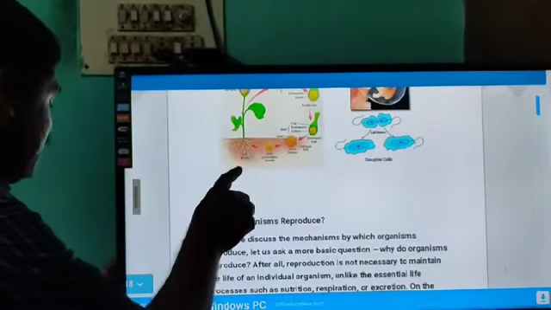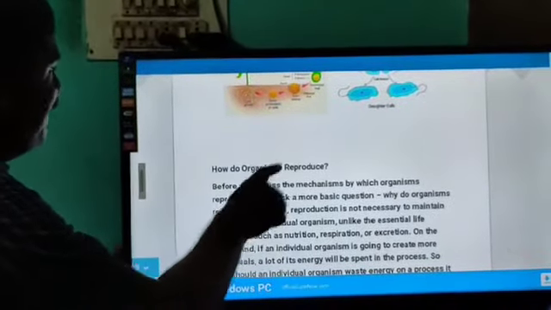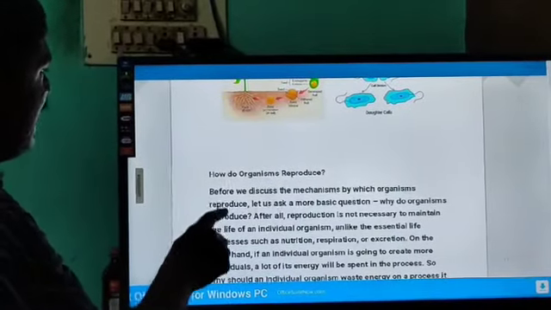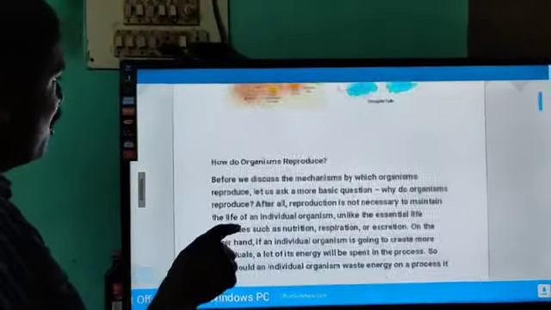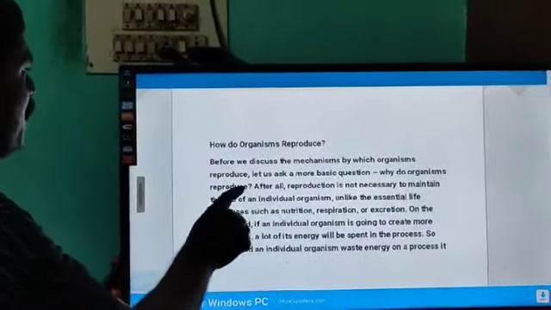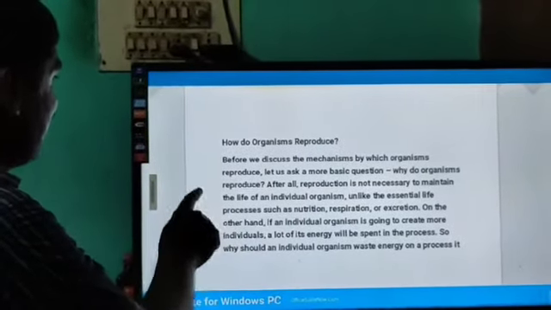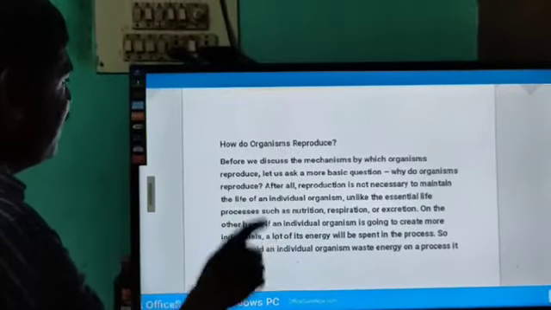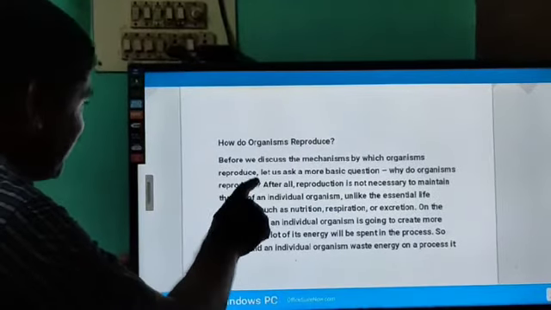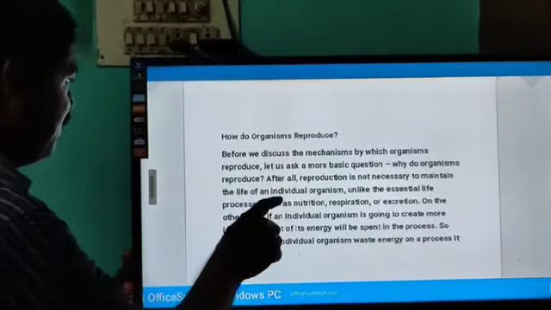How do organisms reproduce? Before we discuss the mechanism by which organisms reproduce, let us ask a more basic question. Why do organisms reproduce? After all, reproduction is not necessary to maintain the life of an individual organism, unlike the essential life processes such as nutrition, respiration or excretion.